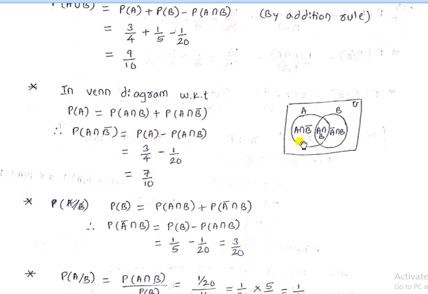For calculating A intersection B bar or A bar intersection B, we always use the help of the Venn diagram.